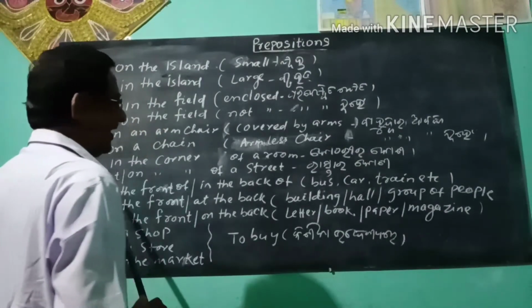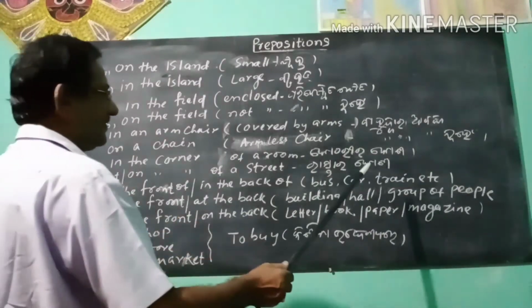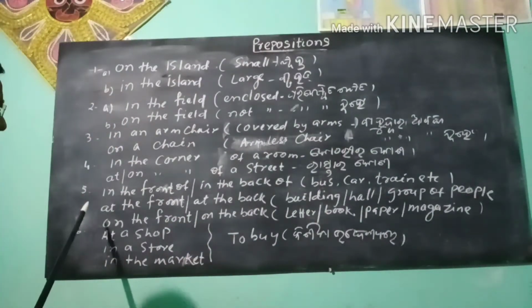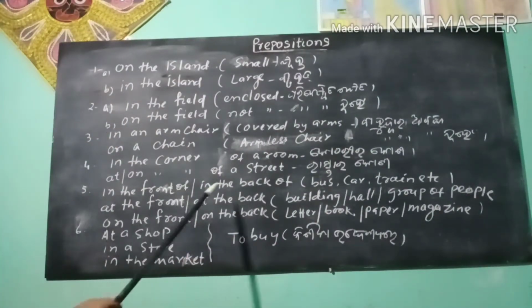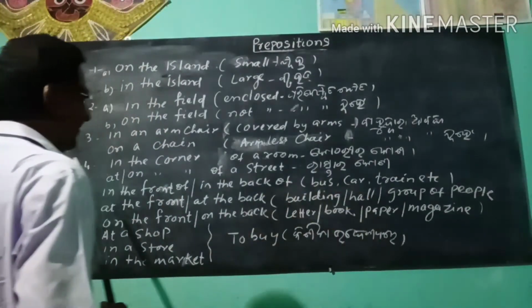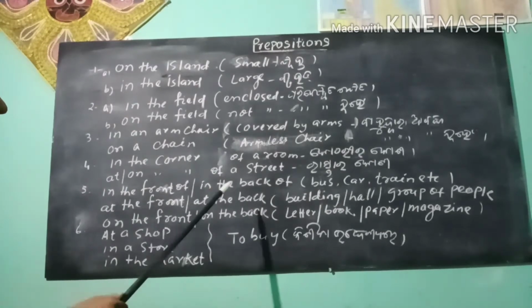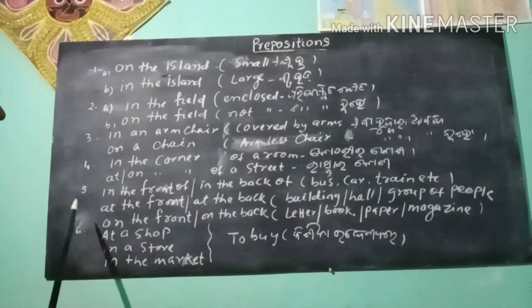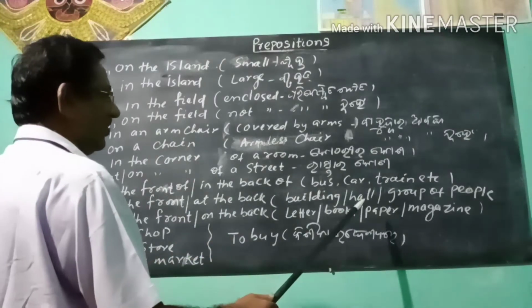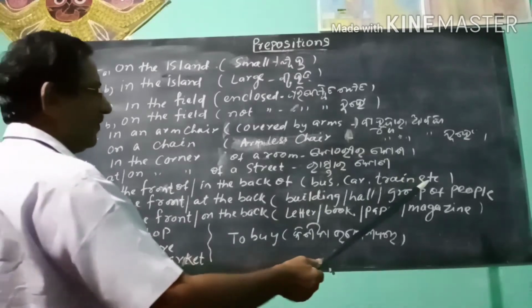In the front of a car, in the back of a car. In the front of a train, in the back of a train. Like this, at the front of, at the back of are used with a building, hall, or group of people. At the front of the building, at the back of the building, at the front of the hall, at the back of the hall, at the front of a group of people, at the back of a group of people.